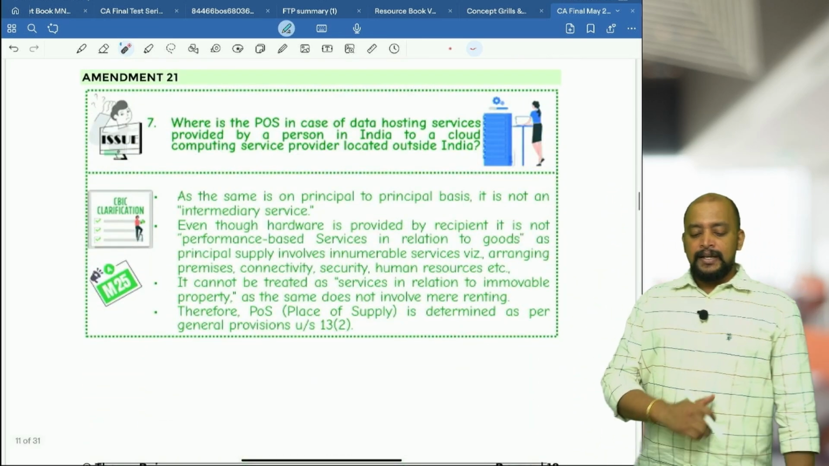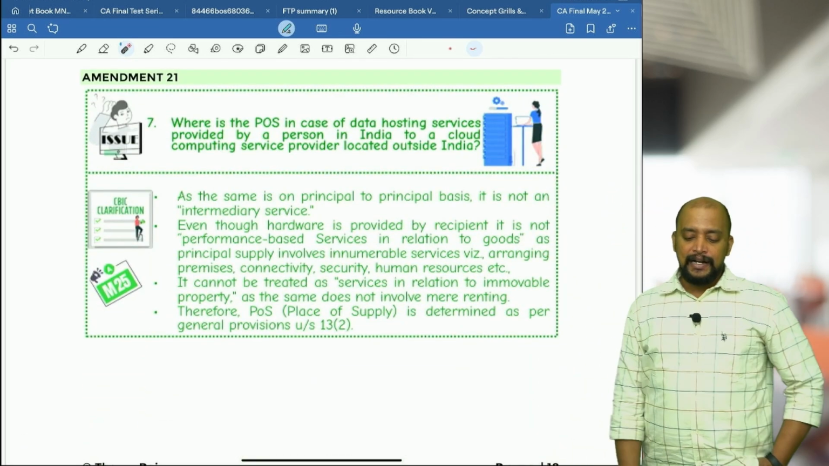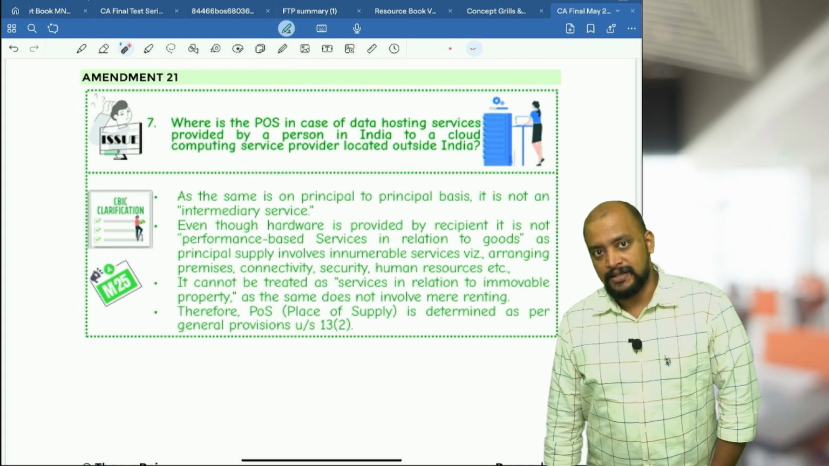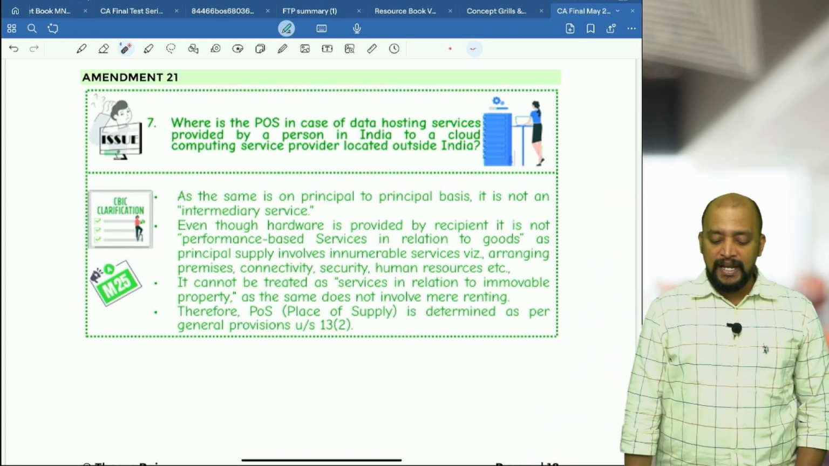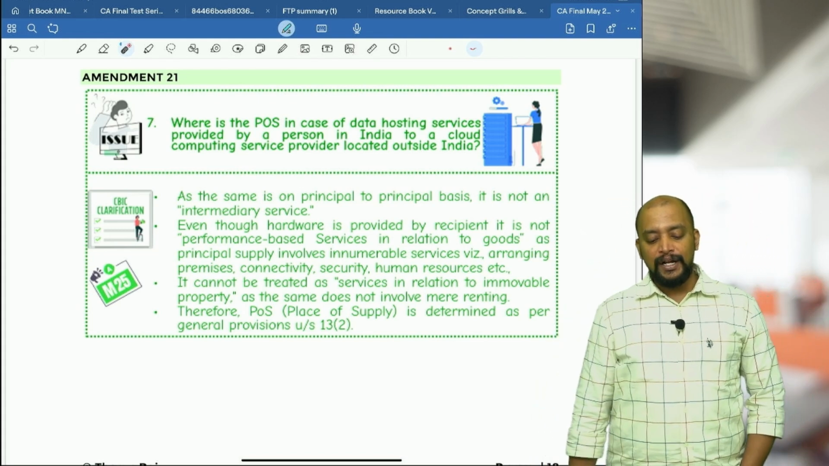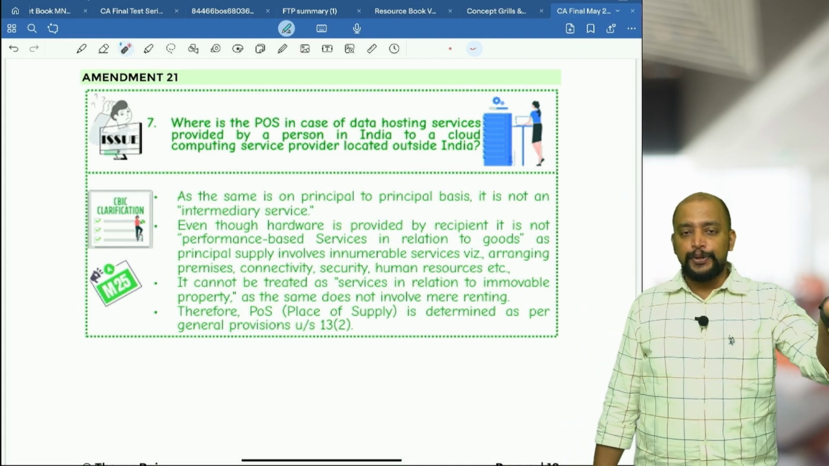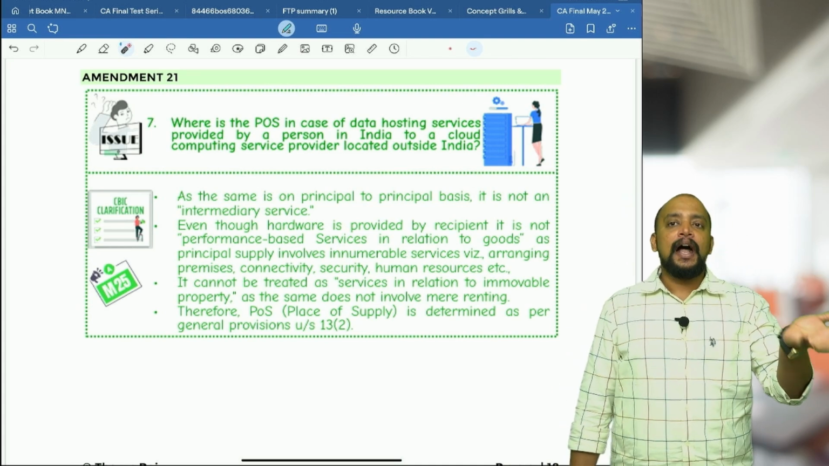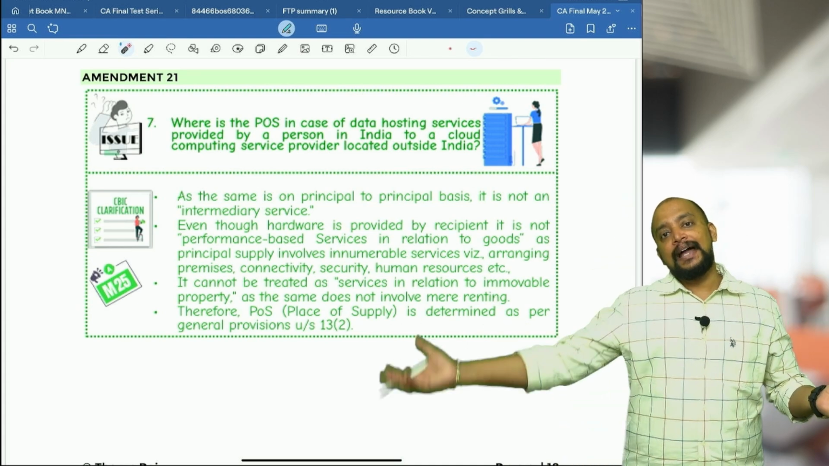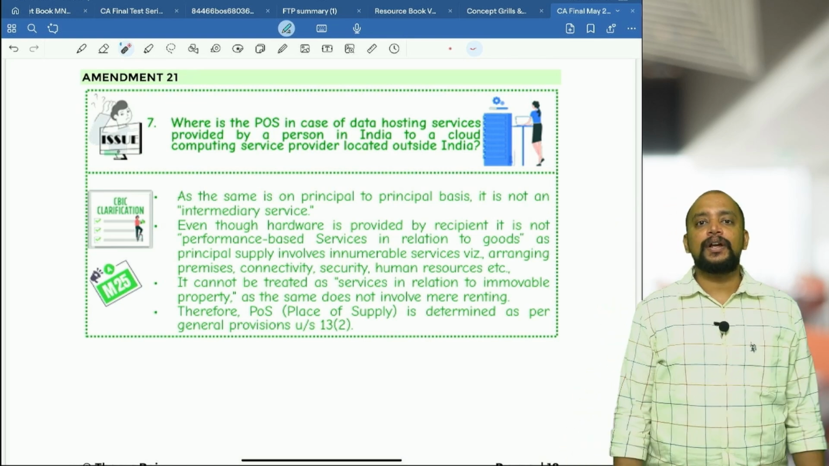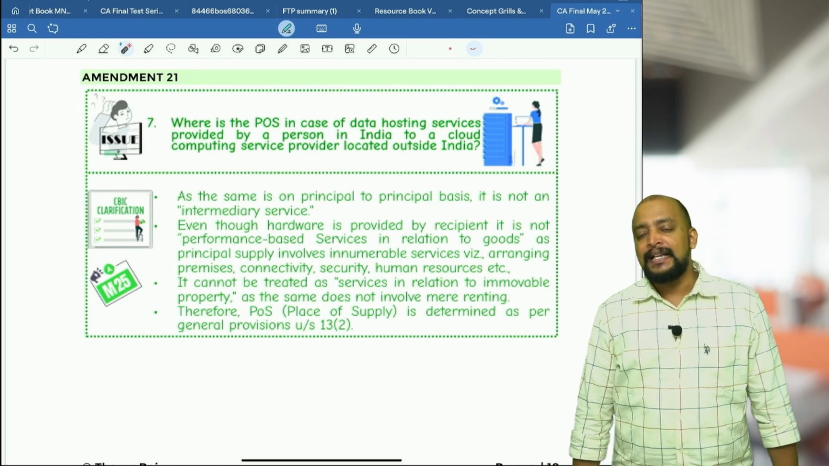Then the next one is related to data hosting services. Basically there will be one person who will own the cloud computing platform, and there will be another person who is receiving the cloud computing services. Best example, say Netflix.